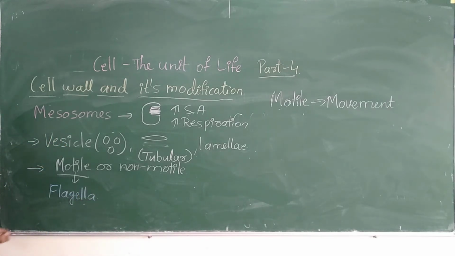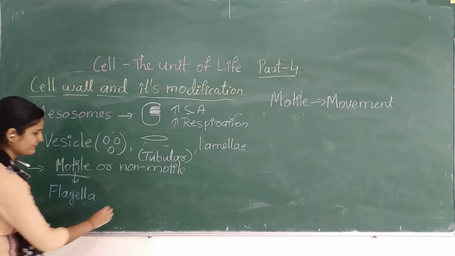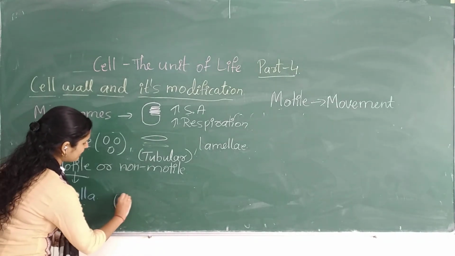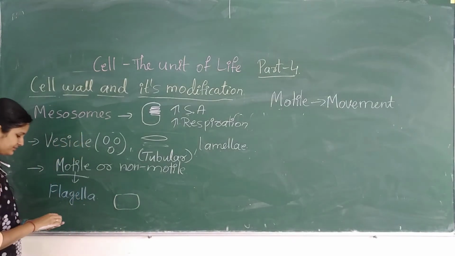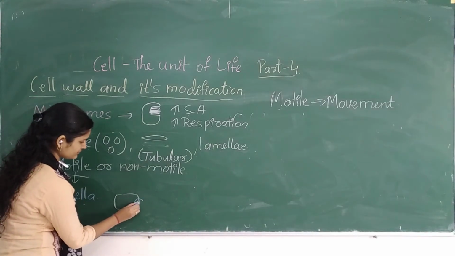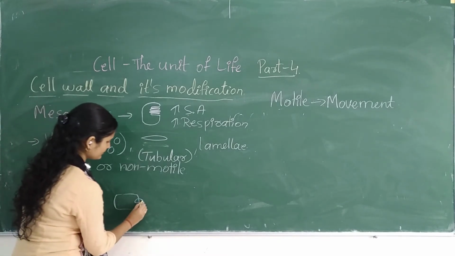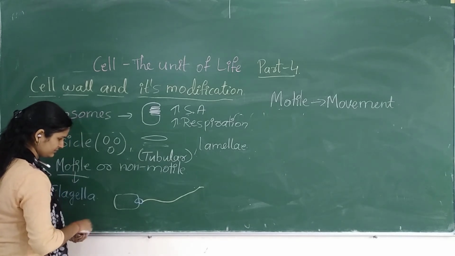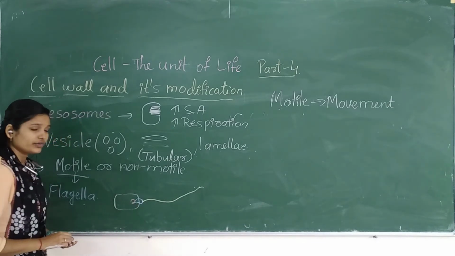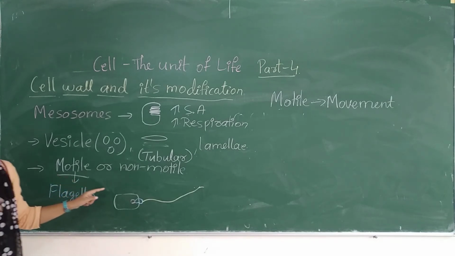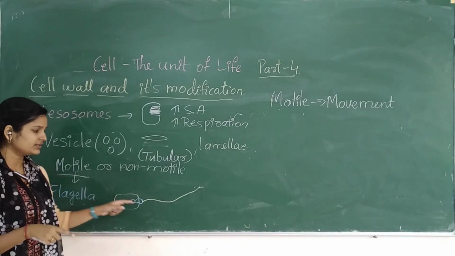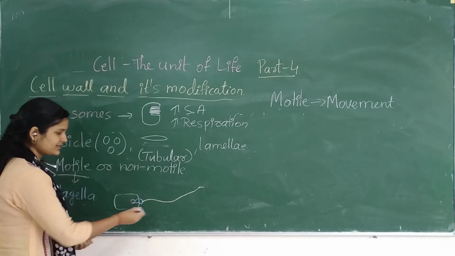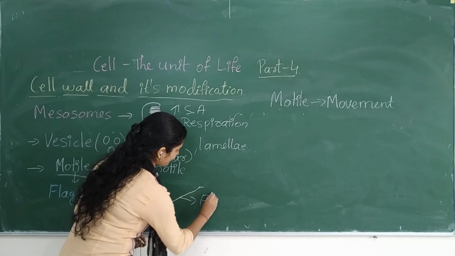So what do you mean by flagella? Remember, if the prokaryotes are motile in structure, then they should have this long flagella. We call this structure a flagella.